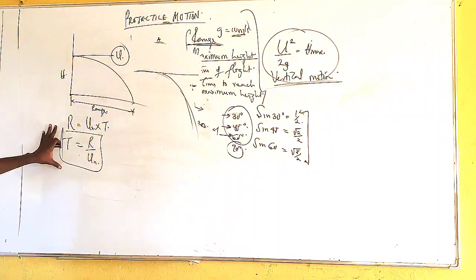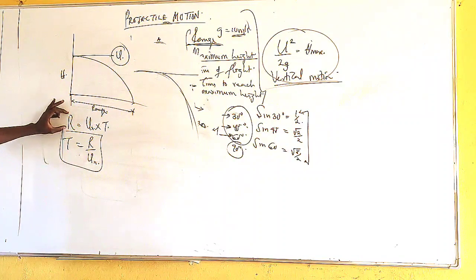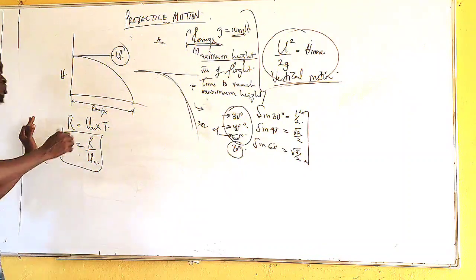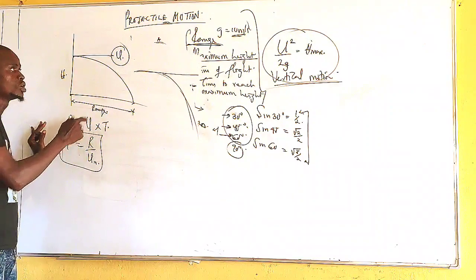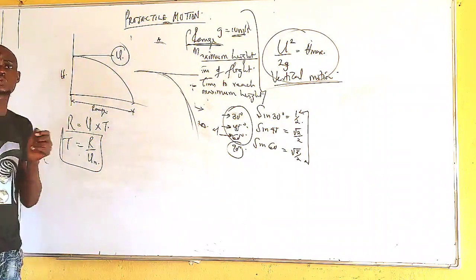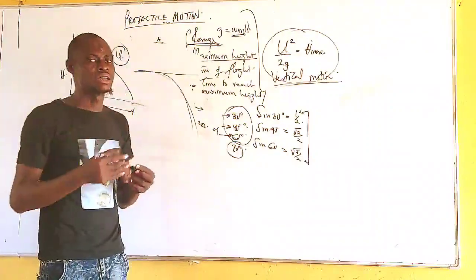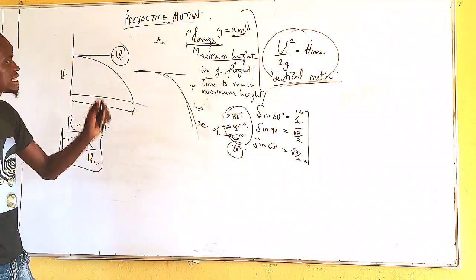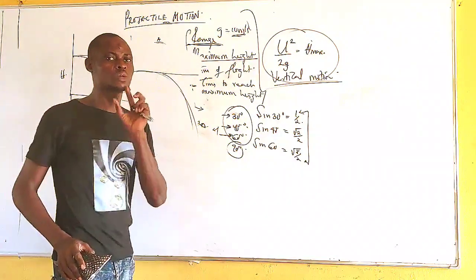Sometimes we're given the time taken. So this is the major formula we're going to be using: horizontal component of the velocity multiplied by t. And for the horizontal component, don't forget that it is u cos theta, because the body is projected at an angle to the horizontal. Are we together? Now let's take an example on this.